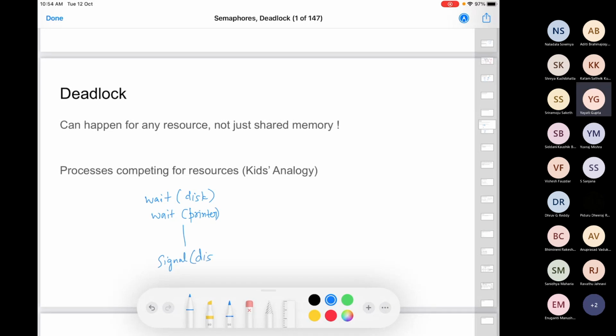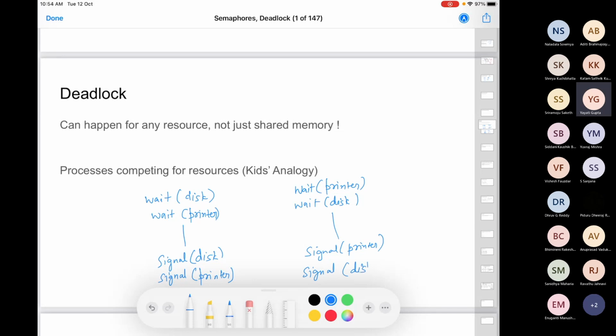The first one, after using the disk, declares that it is done and anyone else can use it, and the other one does the same thing. The other one requires the printer first, so it waits on the printer, and this one is waiting on the disk. After finishing, it signals the printer and releases the disk.